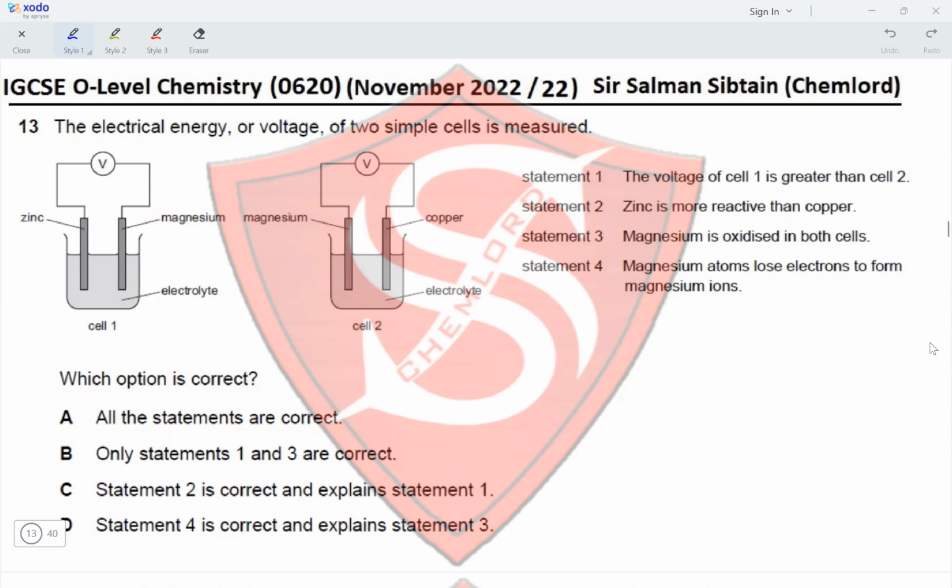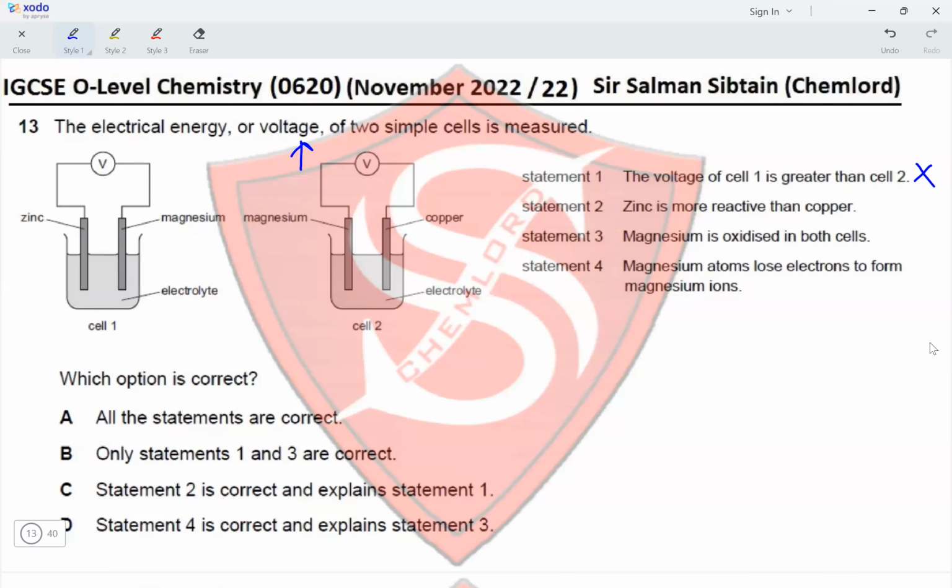Statement 1, the voltage of cell 1 is greater than cell 2. Well, the voltage would be greater if the reactivity of the metals has the greatest difference between them. So magnesium and zinc are relatively closer compared to magnesium and copper. So the voltage of cell 2 would be higher than the voltage of cell 1. So statement 1 is incorrect.